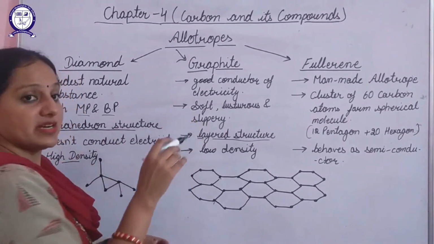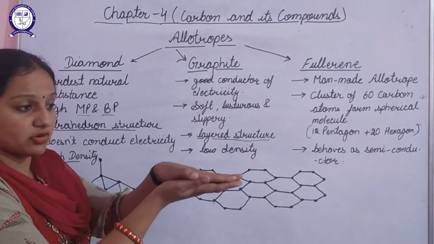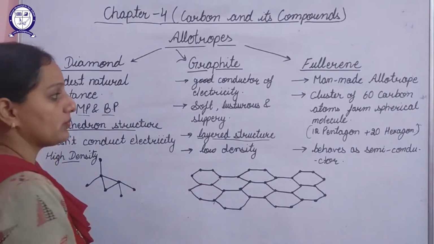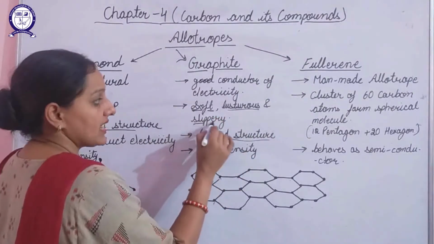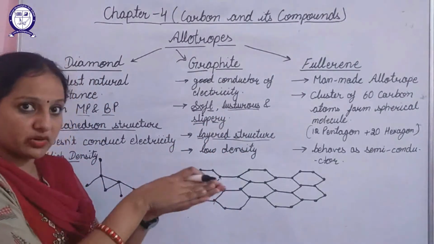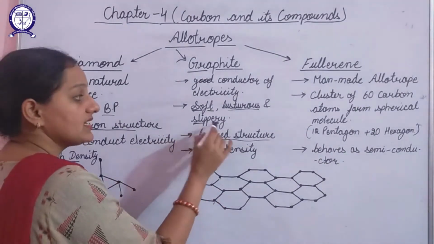So the layers can move a bit. Because of which graphite is soft, lustrous, and slippery, because two graphene layers can move a bit.